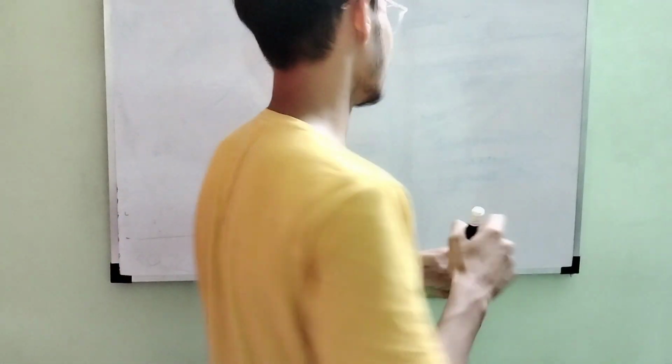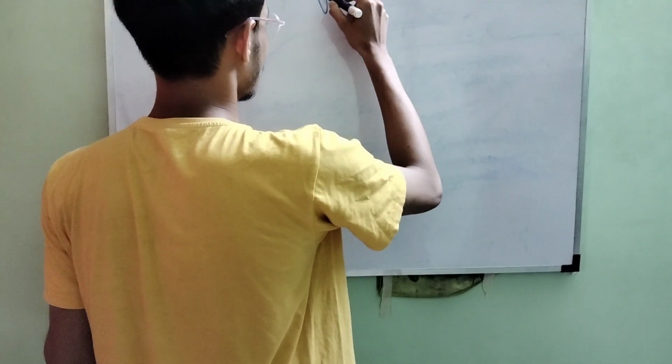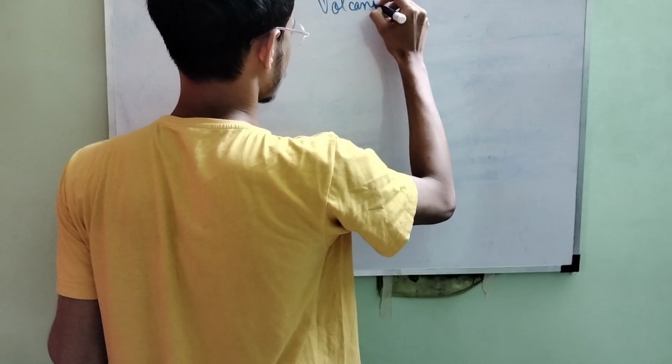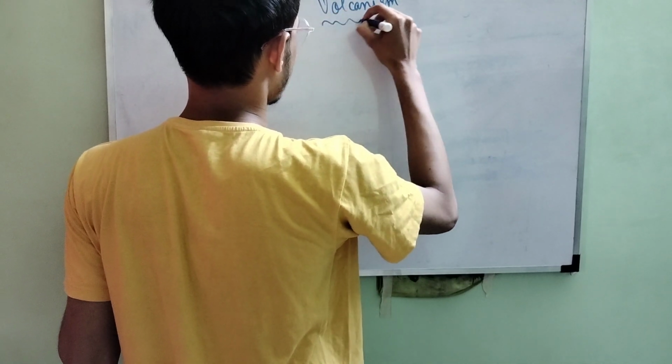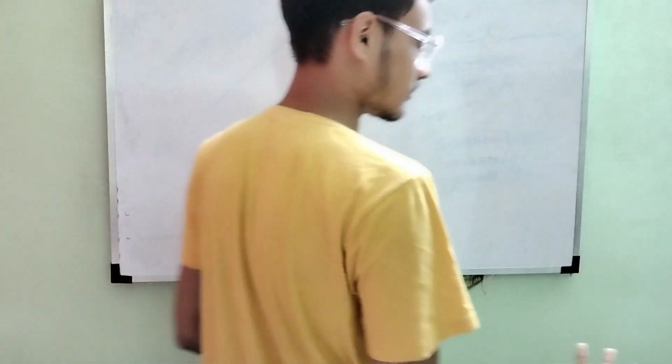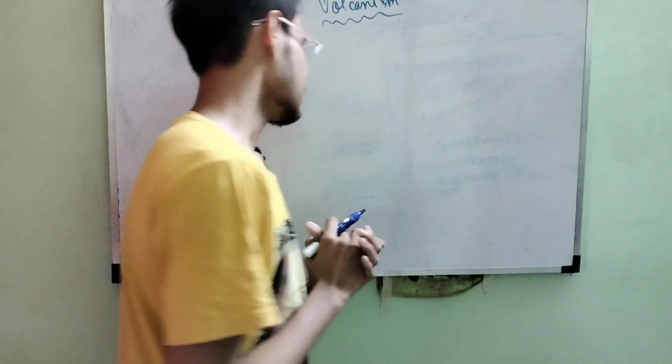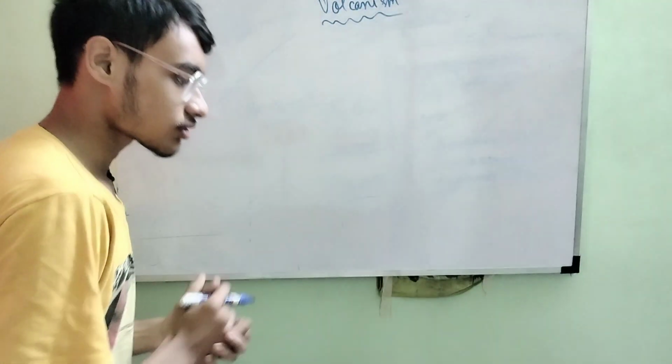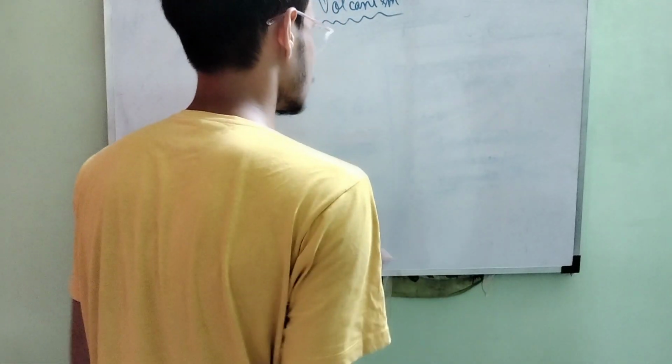So today basically we will be discussing volcanism, right? It's a very important chapter of class 11th ICSE as well as in other boards also. So what is volcanism? Basically, the process of the eruption of a volcano is known as volcanism,